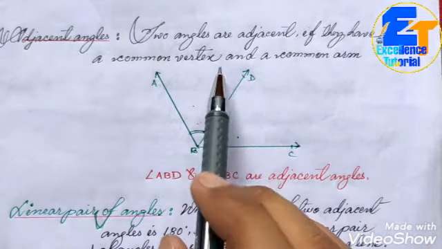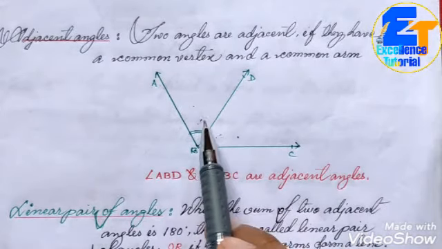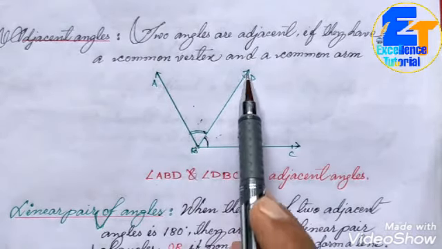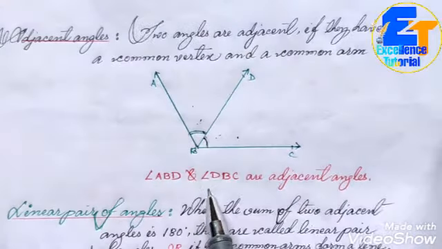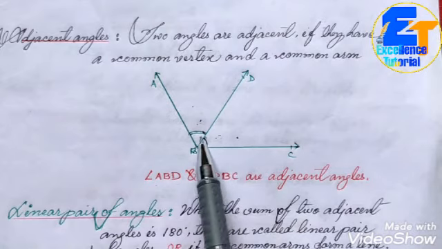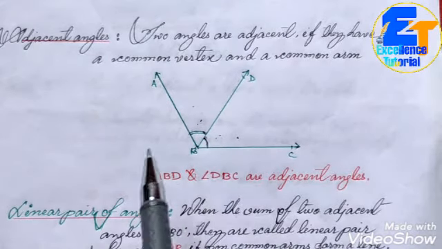This is about the adjacent angle. So you can see for this figure, angle ABD, this angle, and angle DBC, these two angles are said to be adjacent.